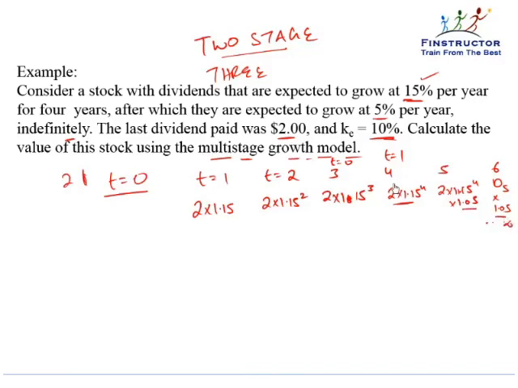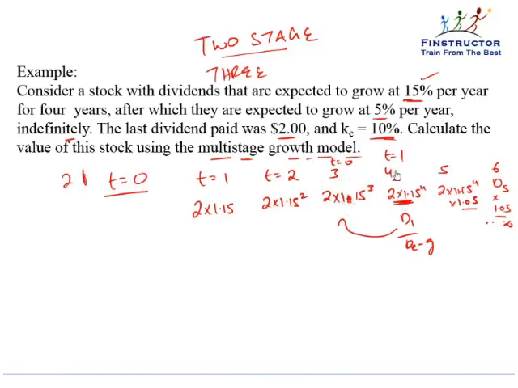So assuming 2 into 1.15 to the power 4 as the dividend at t equal to 1, all these cash flows, including the one at t equal to 4, can be discounted back using the Gordon growth formula as D1 upon ke minus g. This will be the value at t equal to 3, because the first cash flow that I'm discounting is the one at t equal to 4, so the value would be 1 period back, at t equal to 3.